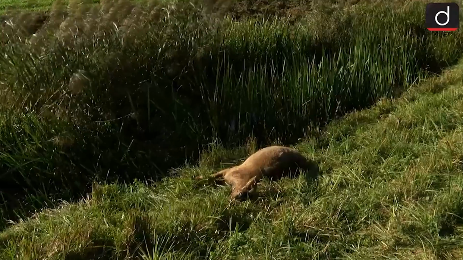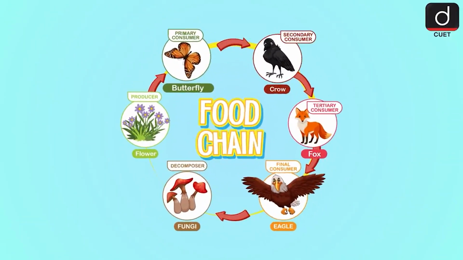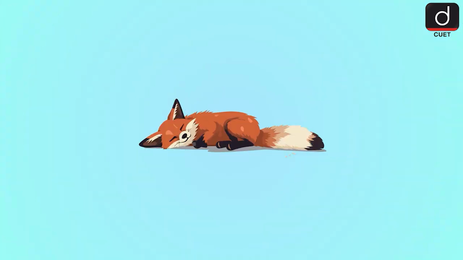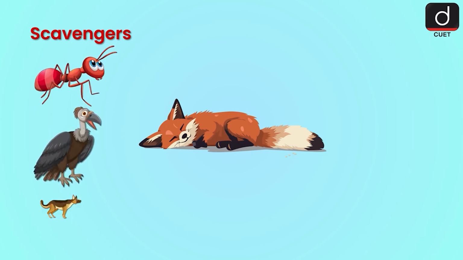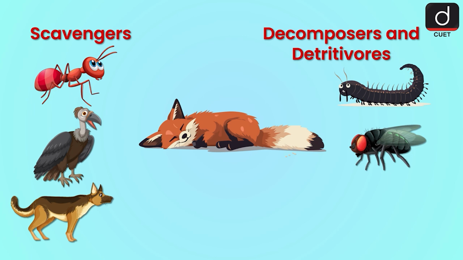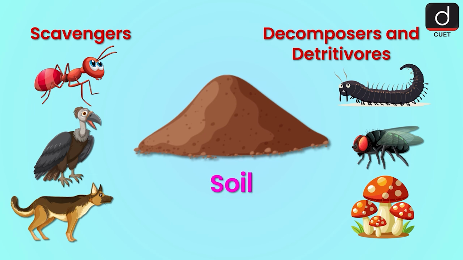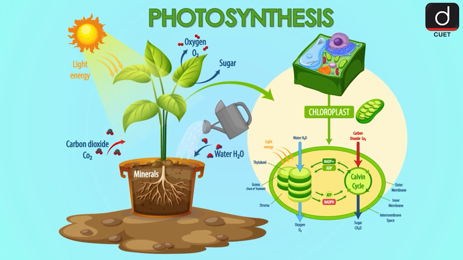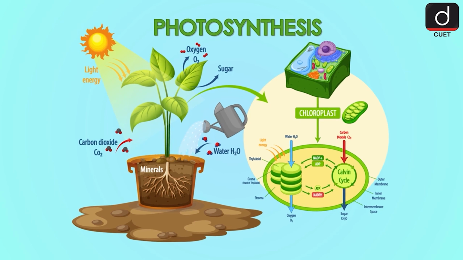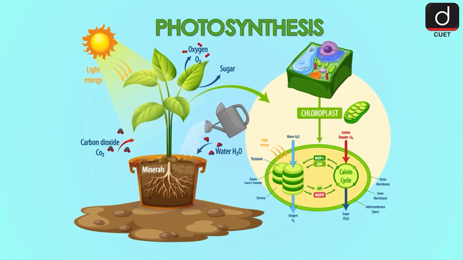One more aspect of a food chain is what happens when a living thing dies. Going back to the food chain, eventually the fox will die. Scavengers such as red weaver ants, vultures, or wild dogs help break down the material, and decomposers and detritivores such as worms, flies, and mushrooms will decompose the fox matter and ultimately the nutrients will return to the soil. Producers will then use the nutrients from the soil along with water and the energy from the sun to continue the cycle of the food chain.